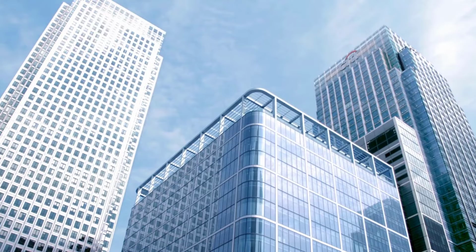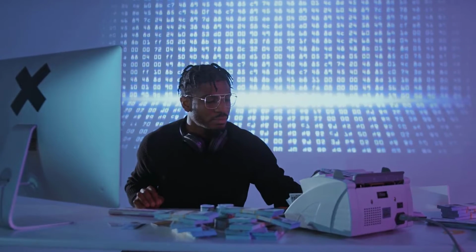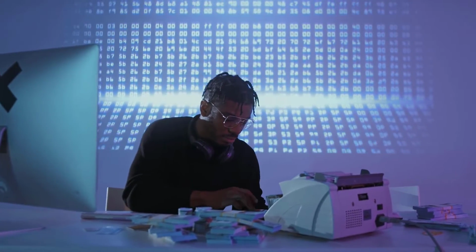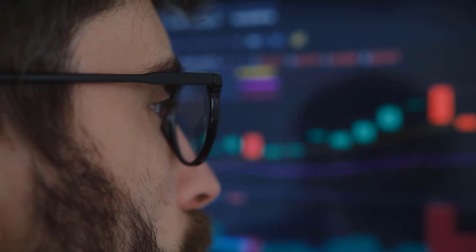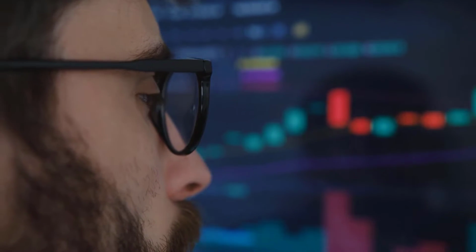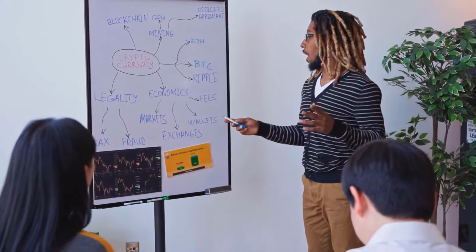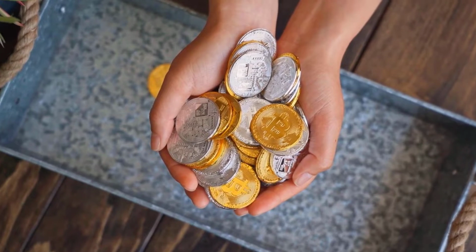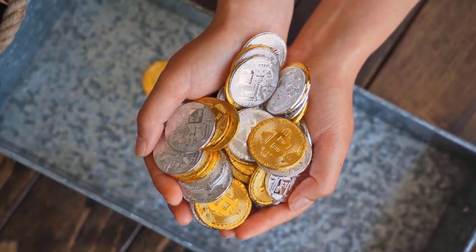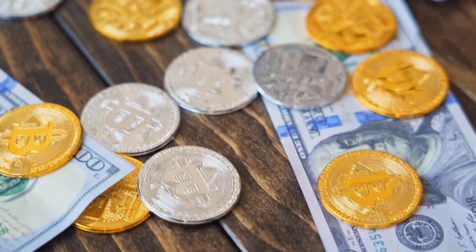CHILIZ, CHZ, backing and obstruction levels. The graph underneath shows the help and opposition levels of CHILIZ, CHZ. From the above daily timeframe, we can plainly decipher the accompanying as the obstruction and backing levels of CHILIZ, CHZ. Resistance level 1, $0.2599. Resistance level 2, $0.3359. Support level 1, $0.2007. Support level 2, $0.1634. Support level 3, $0.1276.